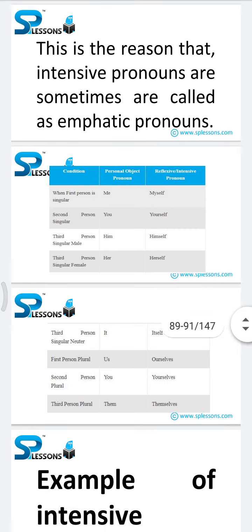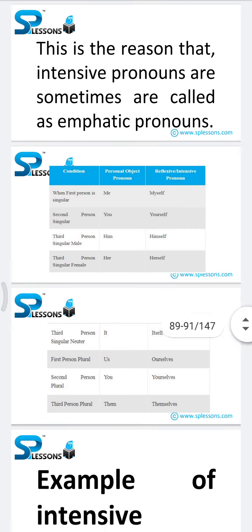Examples of intensive pronouns. He will do it himself. I heard the cries myself. The president himself attended the wreath laying ceremony. Her mom's scooter was hit by a fast approaching scooter. This bouquet of flowers belongs to the girl in the red dress.